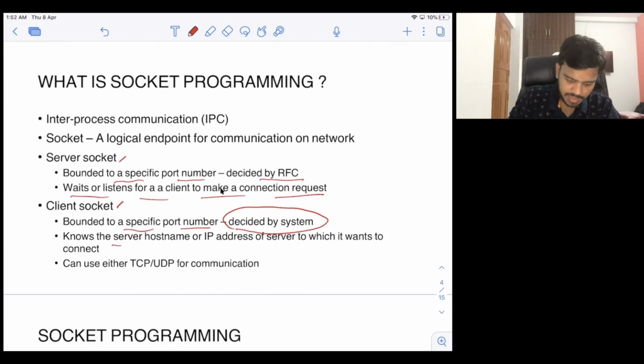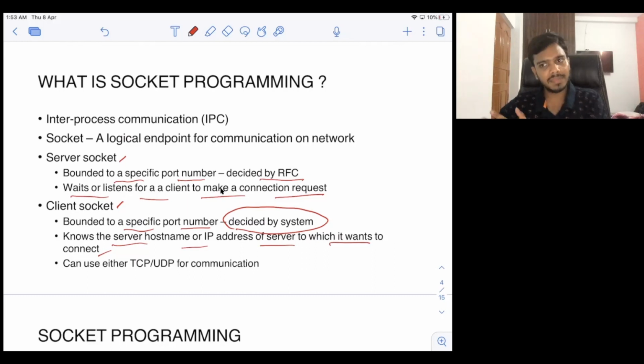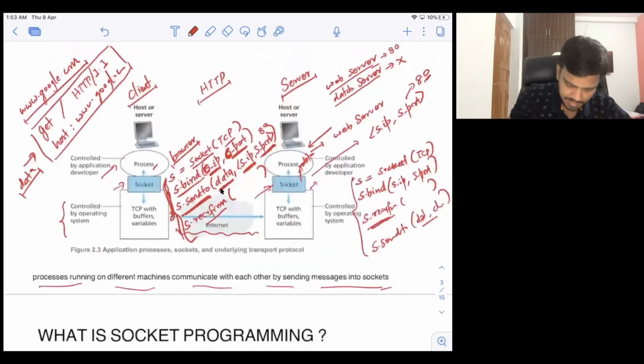Now the client socket knows the server hostname or IP address of the server it wants to connect to. See, the client is the one that makes the connection first, right? That's why the client should know to which server it wants to make the request, and also the port number, to which process on that server it wants to make the request. So it is a requirement for the client. For the server, it's not a requirement. The server does not need to know about the client beforehand. Once the client makes the request, from then onwards the server will know about the client, right? But before the client initiates the connection, the server will not worry about which clients there are for it.